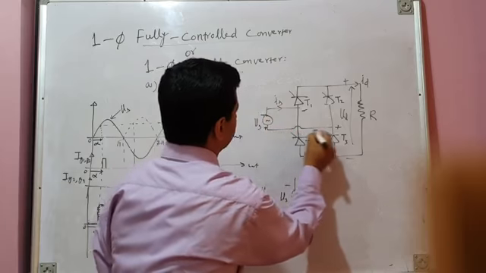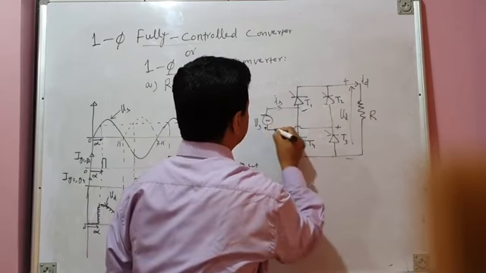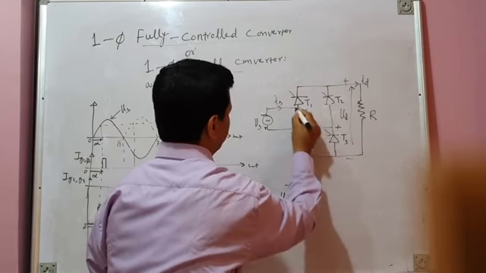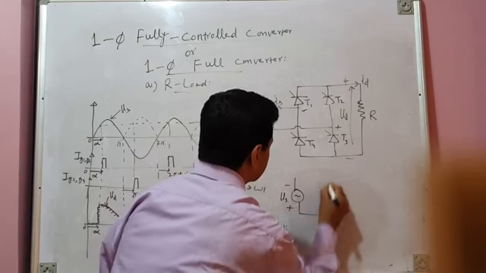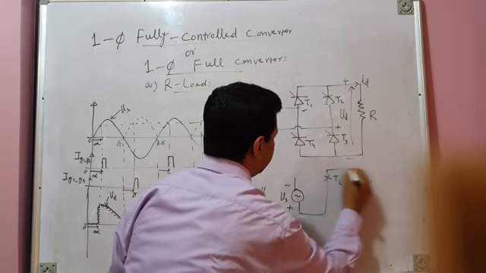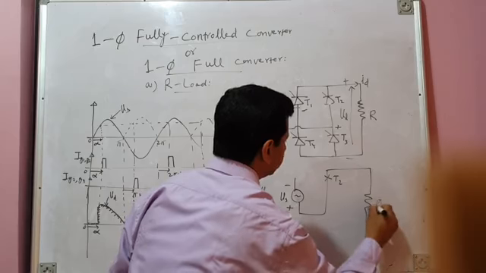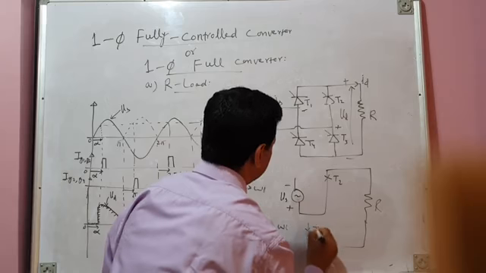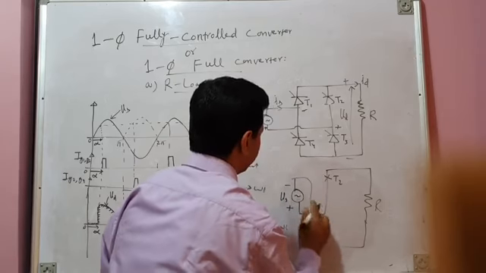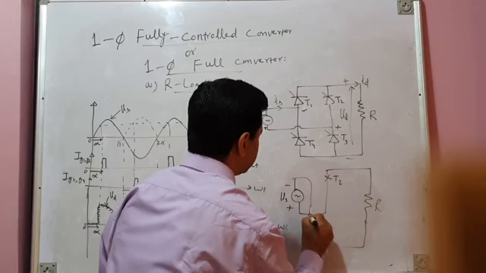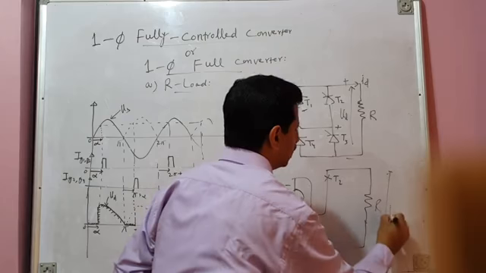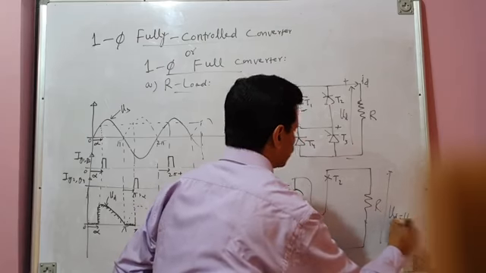You can see T2 is fired, current flows like this through T2, then becomes load current, and current returns through T4. It goes back to the source. So T2 is fired, this is your load, and current returns through T4. Therefore, your load voltage is again equal to source voltage.